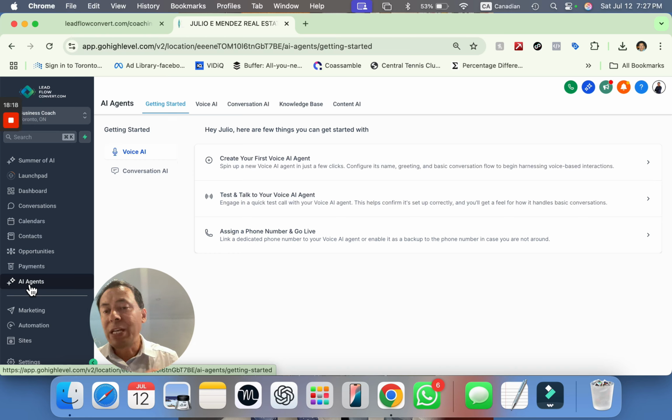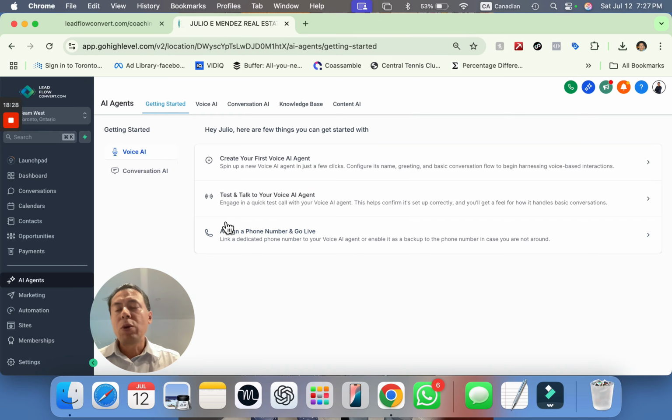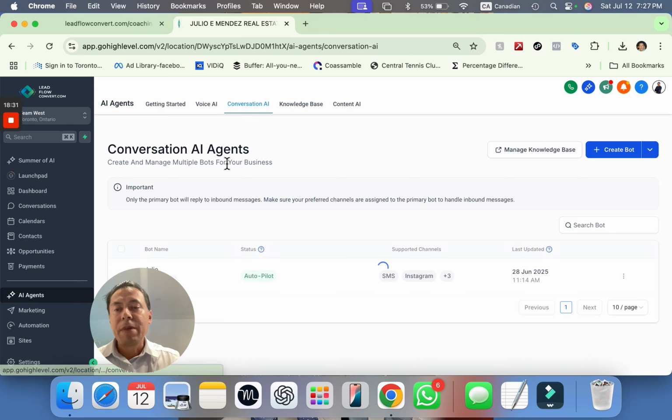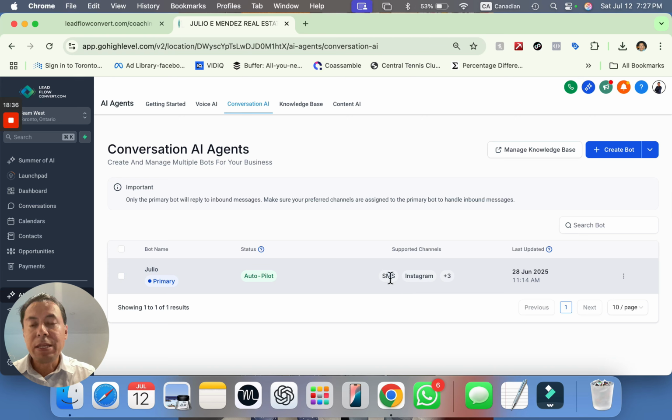The other one is conversation AI, and that one is super powerful because you can literally, let me quickly switch accounts, have the agent AI on autopilot for different accounts. For example, in this one I have an SMS autopilot for conversation AI, Instagram, but it's also connected to Facebook, a live chat, and my chat widget. So let's say you also have a WhatsApp business. That one can also be connected.